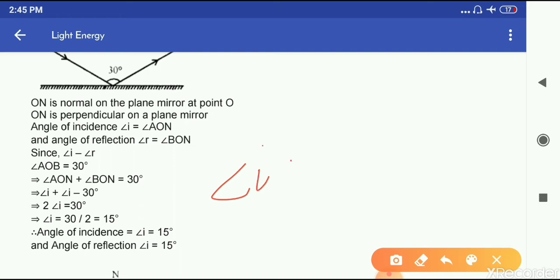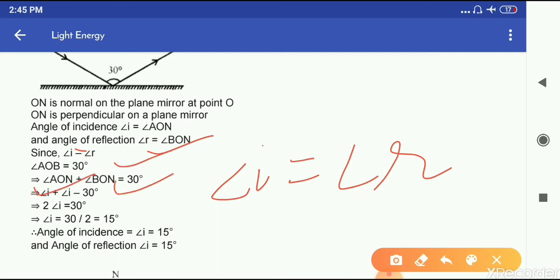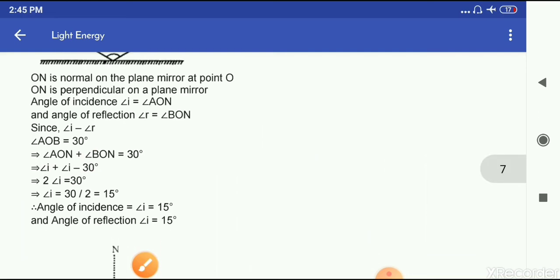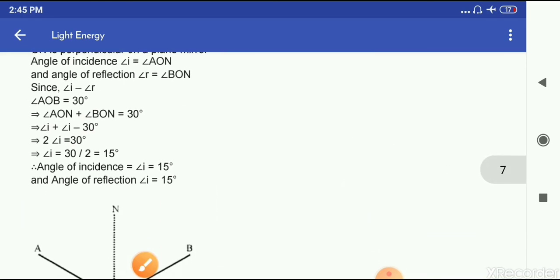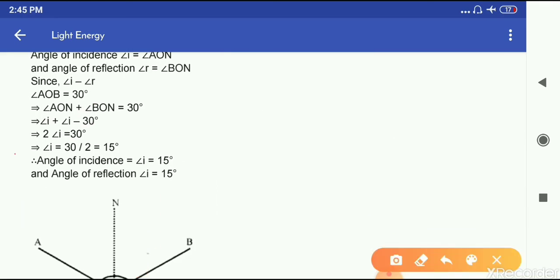Angle I is equal to angle R, meaning the angle of incidence is equal to the angle of reflection, and angle AOB is 30 degrees. Angle AON is the angle of incidence, and angle BON, the angle of reflection, is equal to 30 degrees. Therefore angle I plus angle R is equal to 30 degrees, and therefore twice the angle of incidence is equal to 30 degrees. From here we can conclude that angle I is equal to 15 and the angle of reflection is also equal to 15.